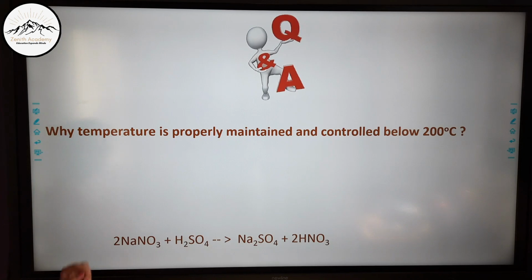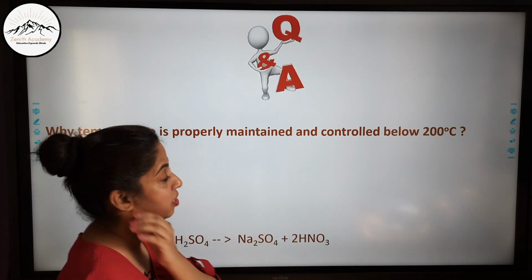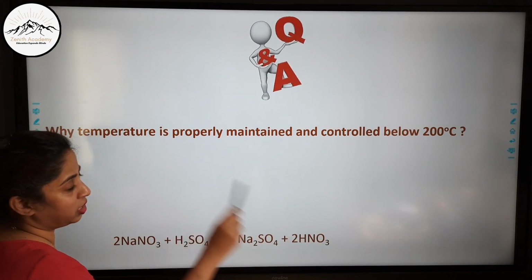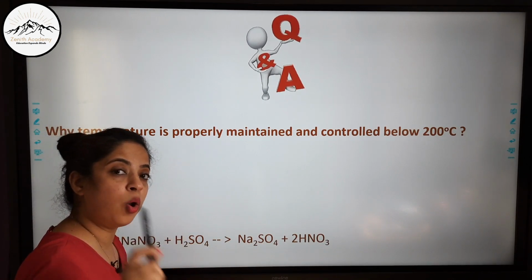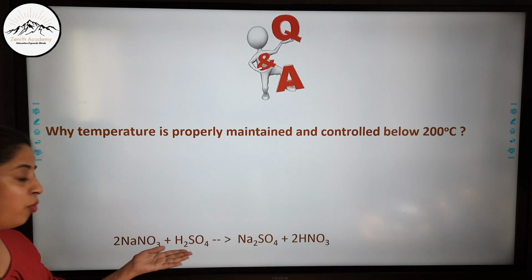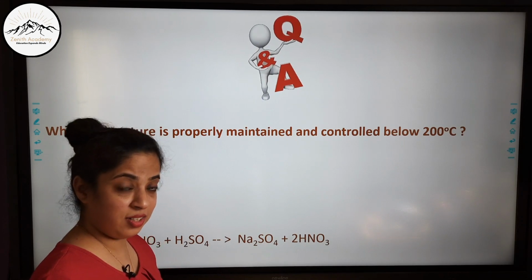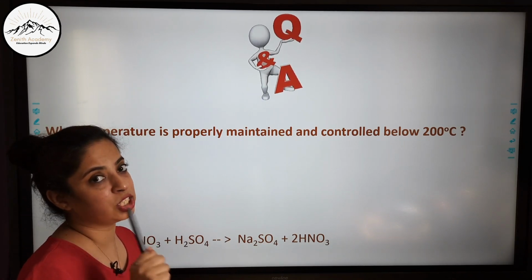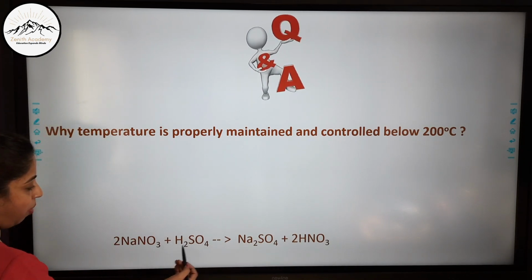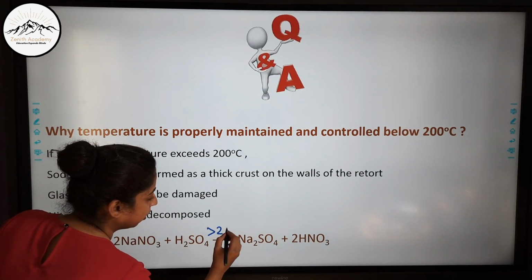Now, the next important question is why the temperature is properly maintained and controlled below 200 degrees Celsius. I forgot to tell you when I was explaining the experiment that the temperature is always maintained below 200 degrees Celsius. We have also studied this before when we were studying sulfuric acid: if the temperature is below 200 degrees Celsius, it will form NaHSO4, and if the temperature is above 200, it will form Na2SO4. Let me explain.